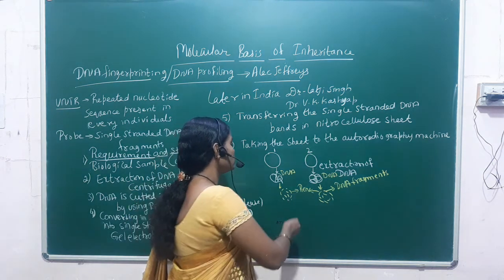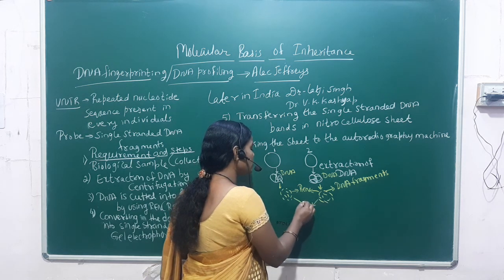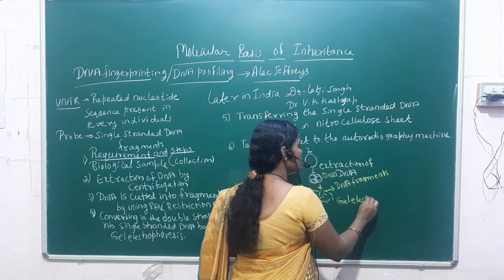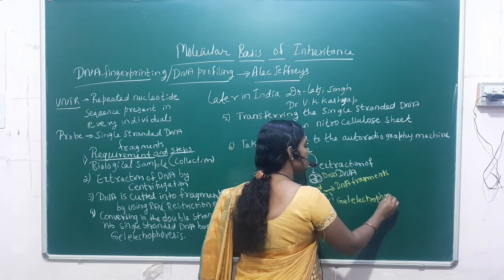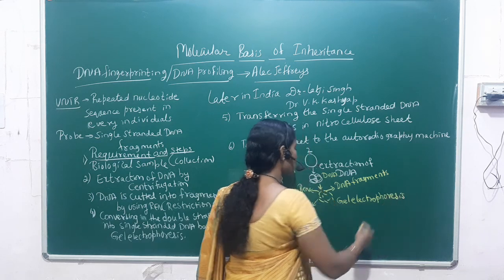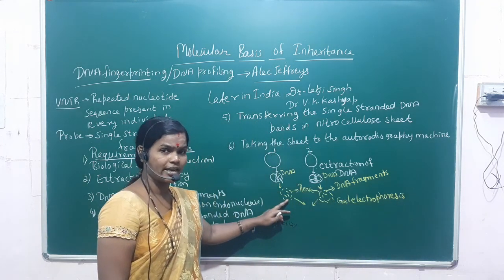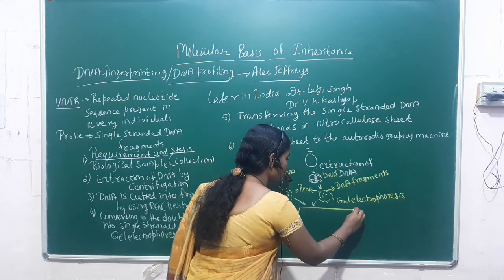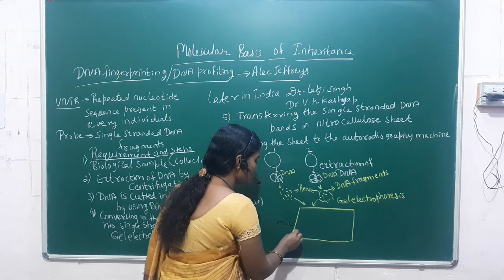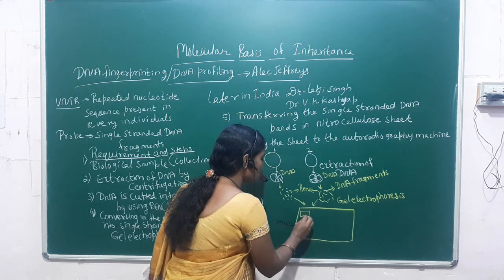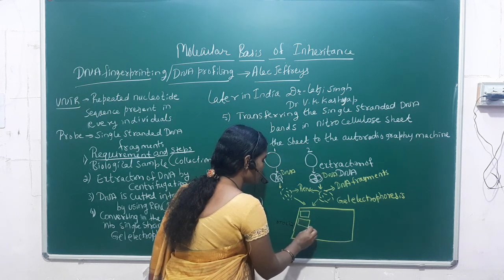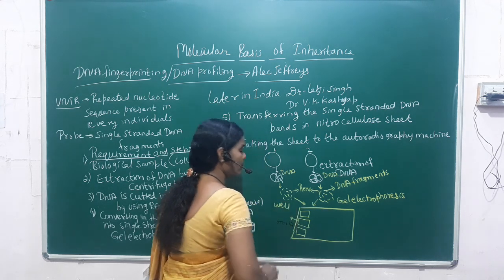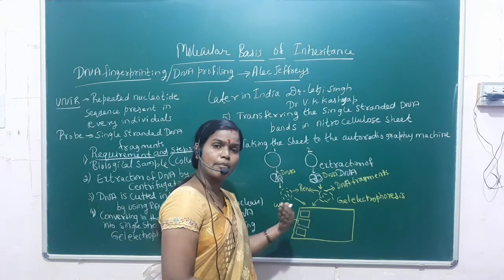Okay. Then these DNA fragments are taken for the gel electrophoresis. I have told you that gel electrophoresis is the technique where there is a presence of the wells. So this is called as what? Well. What do we call for this? It is called as what? Well. Well means where the DNA sample is inserted.